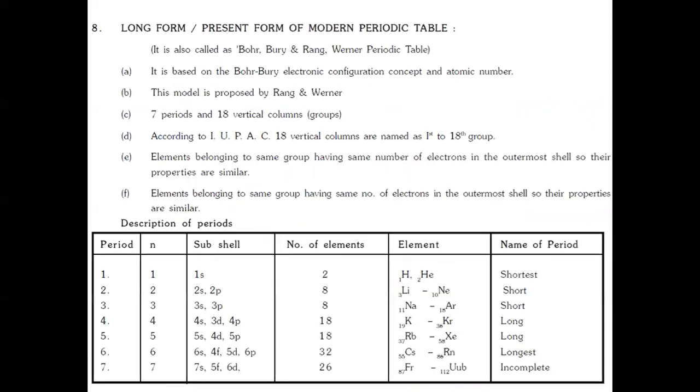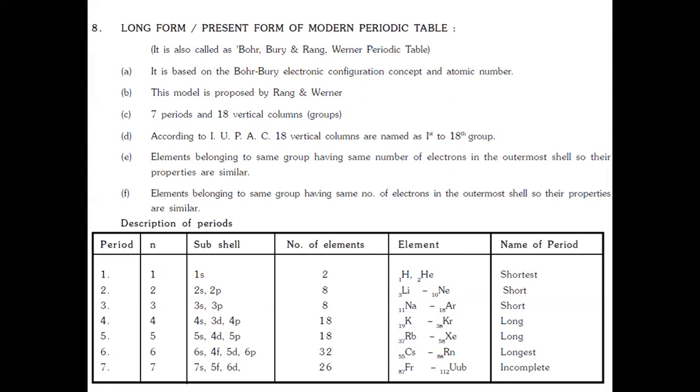Then, the long form or present form of the modern periodic table. It is also called the Bohr-Bury and Rang-Werner periodic table. It is based on the Bohr-Bury electronic configuration concept and atomic number, and this model was proposed by Rang and Werner. There are 7 periods and 18 vertical columns in the present form of the modern periodic table. According to IUPAC, the 18 vertical columns are named first to 18th group, and elements belonging to the same group have the same number of electrons in the outermost shell, so their properties are similar.